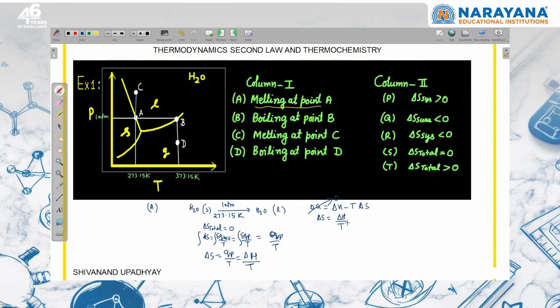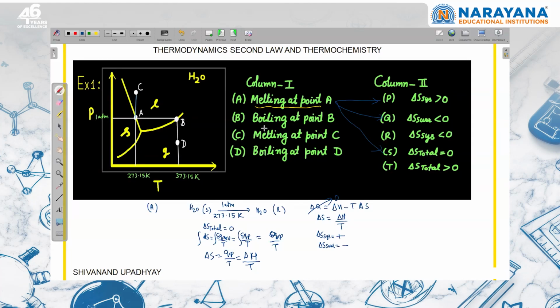So from here now I can say that delta S system, because heat is given to the system, so delta S system or Q system is going to be positive. Temperature in Kelvin is positive, so delta S system will be positive. Delta S total will be 0. It means that delta S surrounding is going to be negative. So you can tell about the sign कि हम अगर melt कर रहे हैं तो heat energy देंगे, सिस्टम हीट एनर्जी ले रहा है तो सराउंडिंग लूज कर रहा है, तो सराउंडिंग की इंट्रोपी डिक्रीज करेगी. सो फ्रॉम हियर इफ आई वांट टू राइट, वी कैन से डेल्टा S सिस्टम विल बी पॉजिटिव, delta S surrounding will be negative, delta S total is equal to 0.